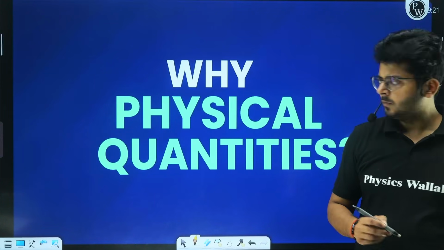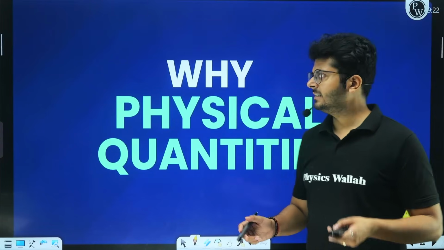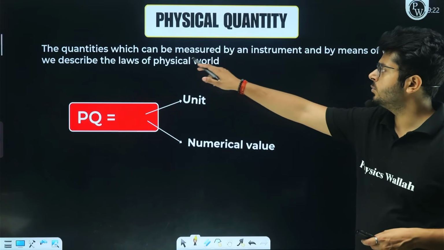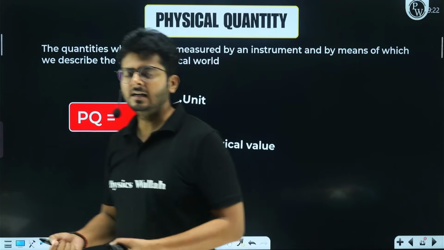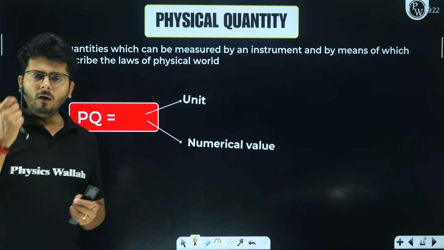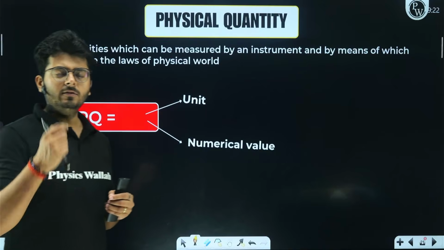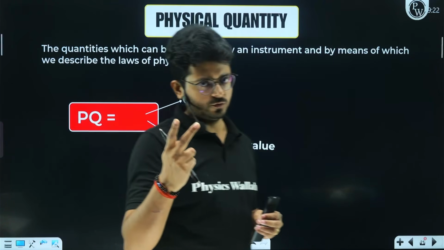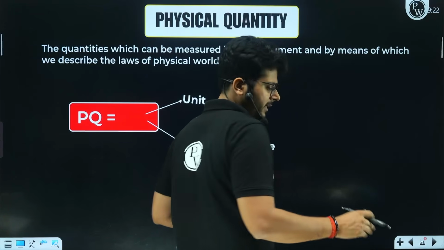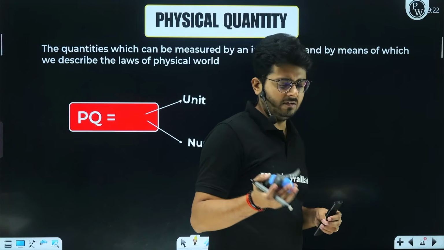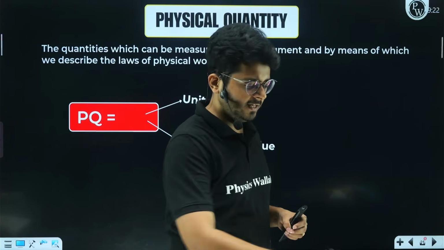So right now, what is going to be a physical quantity? You can say that the quantities which can be measured by a measuring instrument will be called a physical quantity. And all physical quantities will have two parts in them basically. For example, if I have an object that has some mass to it, let's say 500 grams is the mass of this object.